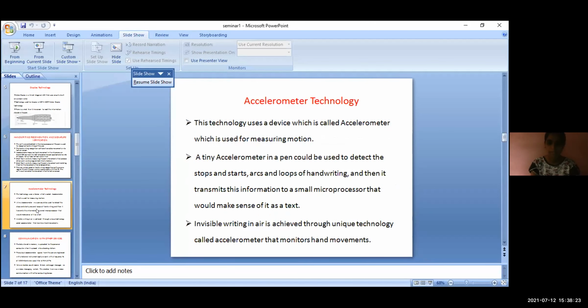Accelerometer technology. This technology uses a device called an accelerometer, which is used for measuring motion. A tiny accelerometer in a pen could be used to detect the stop and start and then transmit motion to small.